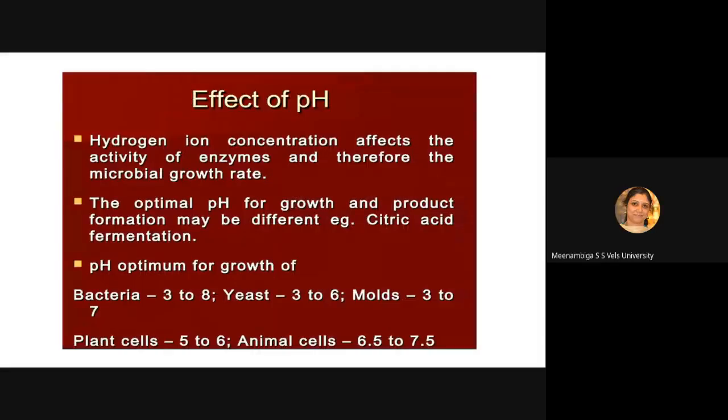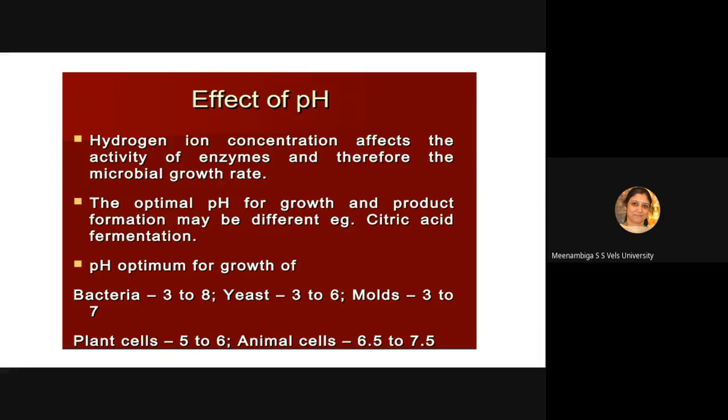Okay, then the effect of pH. What is pH? It is nothing but the hydrogen ion concentration. Normally, each organism has a specific pH at which it grows, and each product also has a specific pH. Based on that, you have to fix the pH of the fermentation process.